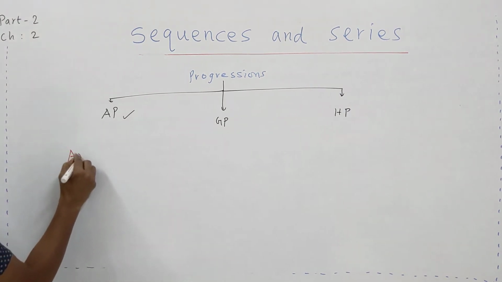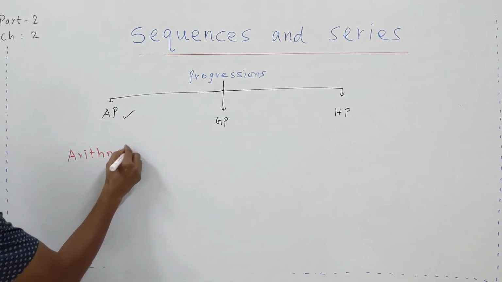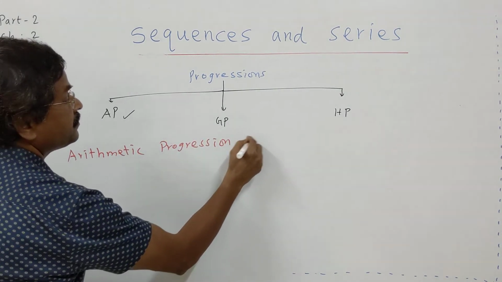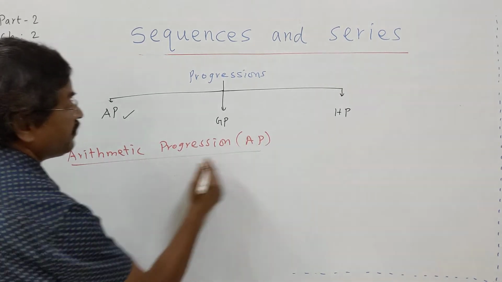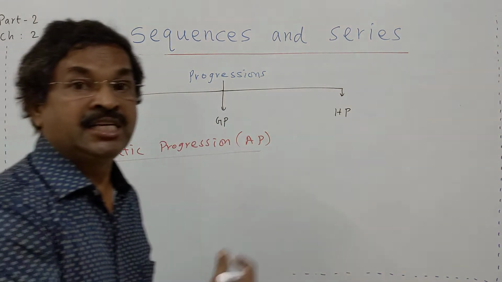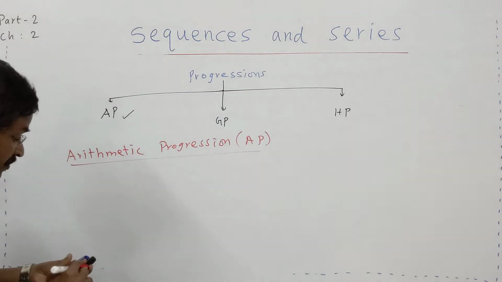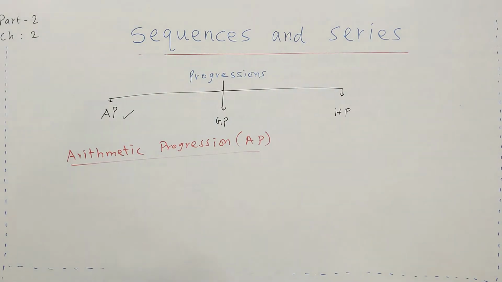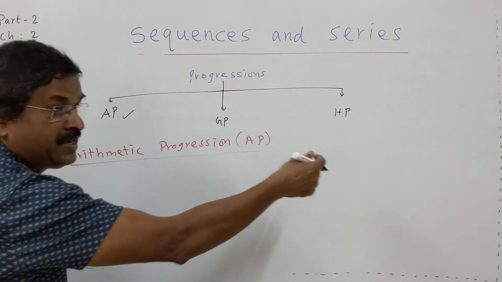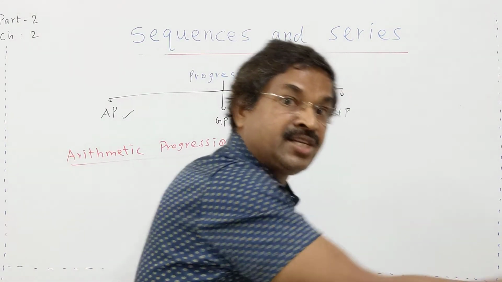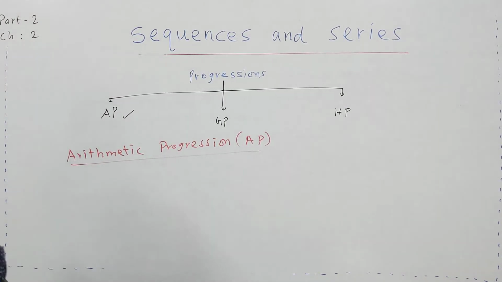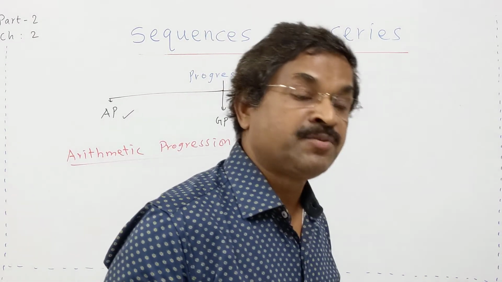So arithmetic progression, and just revising because you studied it in the school. I will not go into detail. Here for GP I will be teaching each and every point, but here let me just do the revision. Progression means it is developing, it is either increasing or sometimes decreasing. Both are called progression only. Either it increases by a definite quantity or it may decrease by a definite quantity.